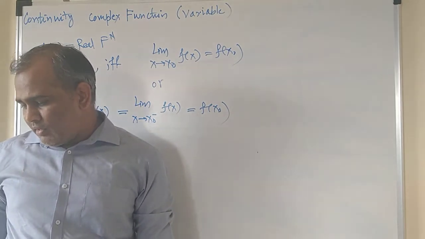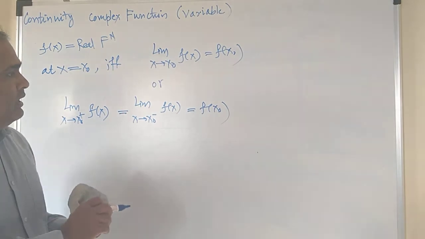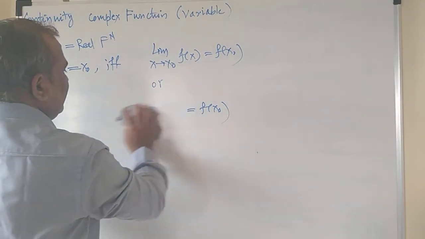Now, what is the case for a complex function?